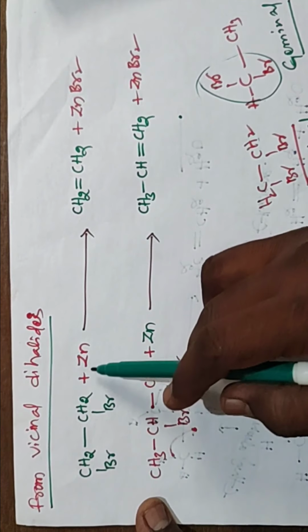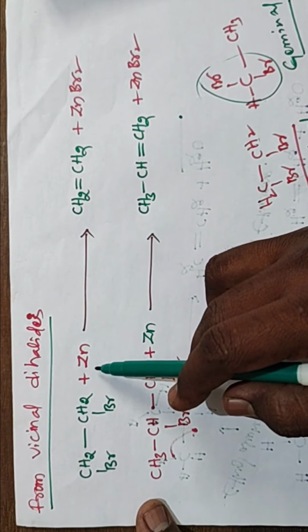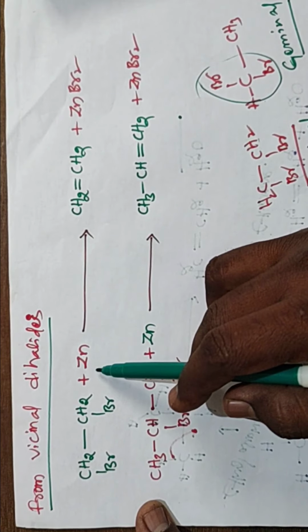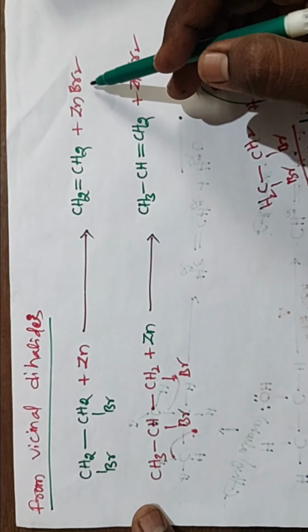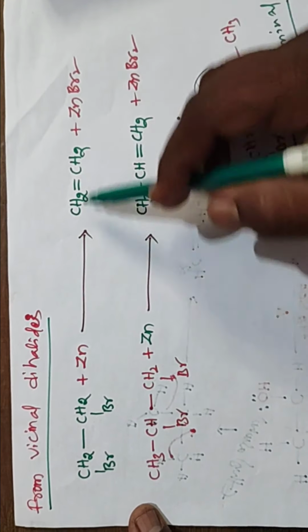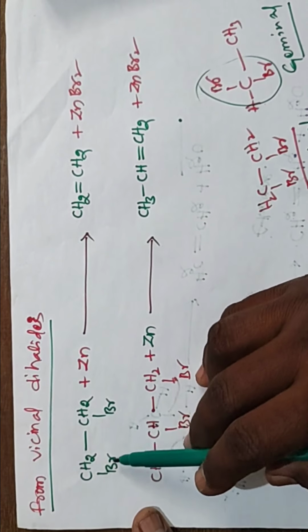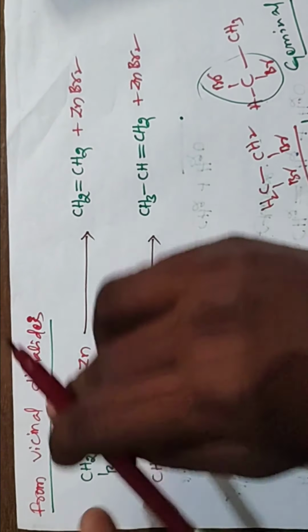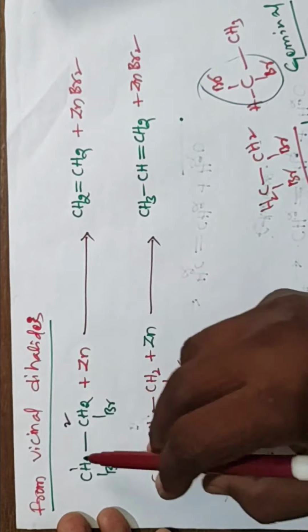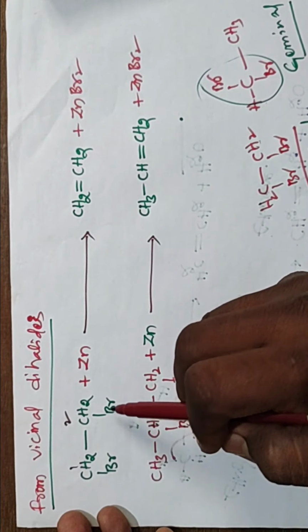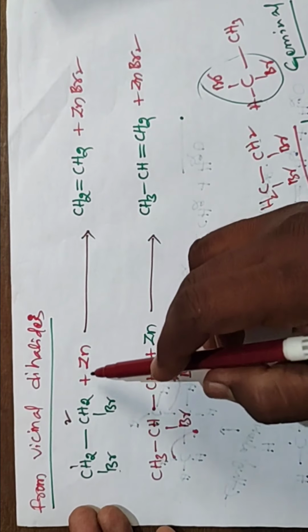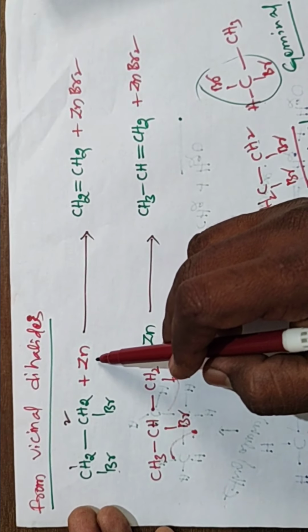They are treated with zinc metal, losing a molecule of zinc dihalide. For example, you take 1,2-dibromoethane. For the nomenclature: 1, 2, two carbons is eth, and two halogens at 1,2, so 1,2-dibromoethane treated with zinc metal.